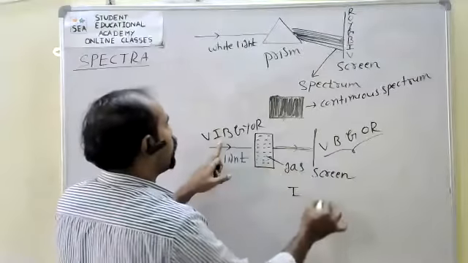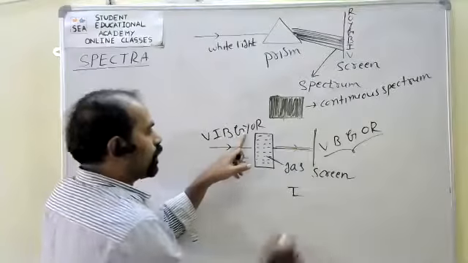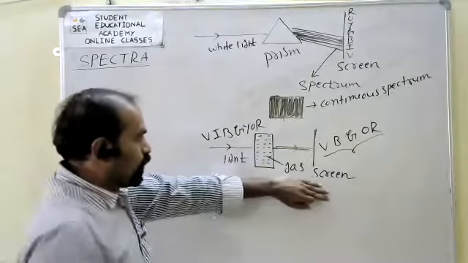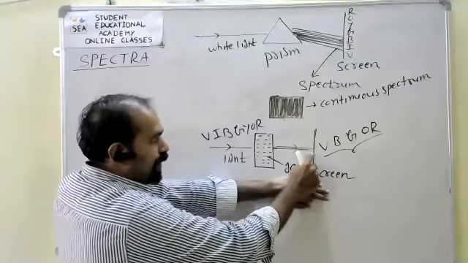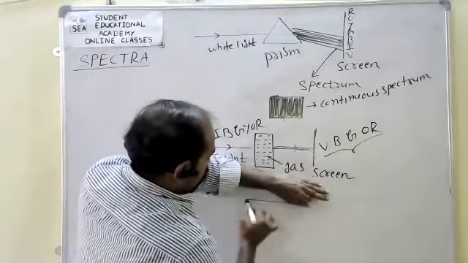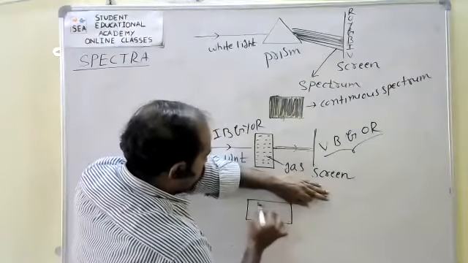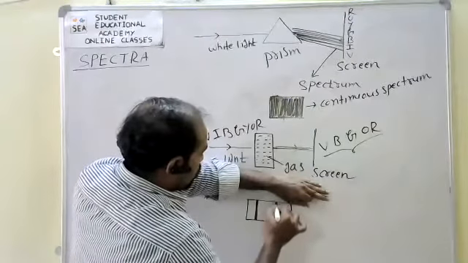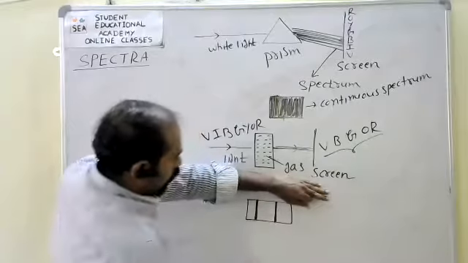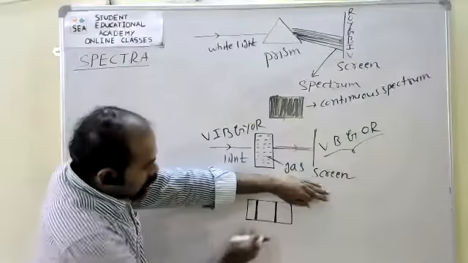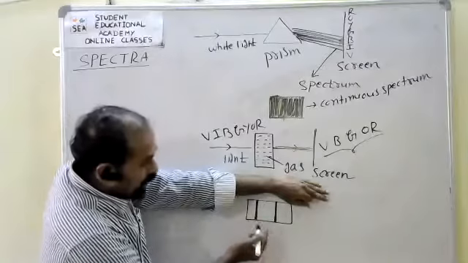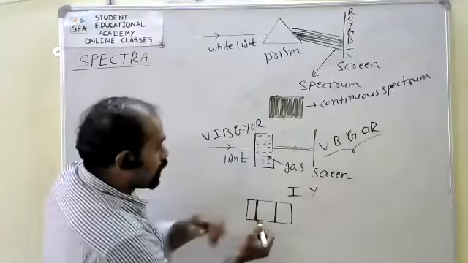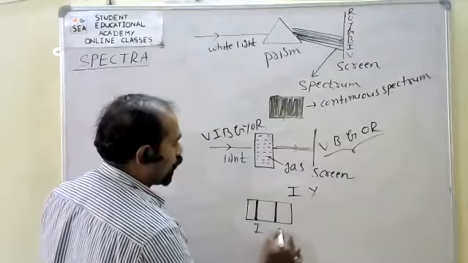One is indigo, the other is yellow. Out of 7 colors, we observed 2 places with dark lines. Dark lines mean this wavelength radiation is missing.